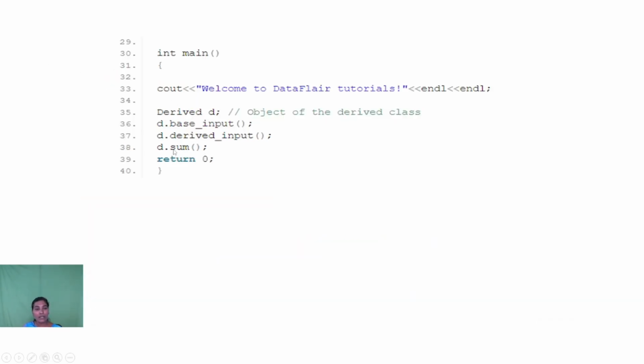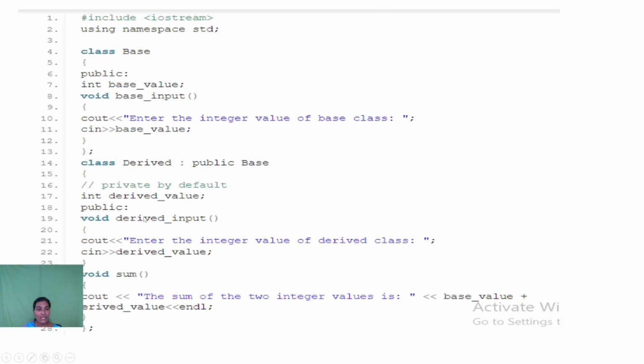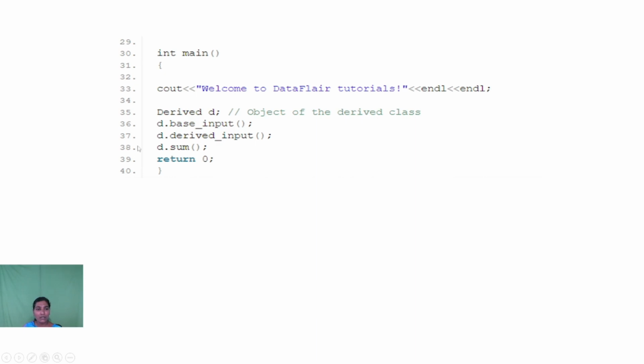Then it executes the d dot sum of function. When this function is called, it automatically invokes the function definition of void sum of, which finds the summation of two variables. One variable is from the base class and the second variable is from the derived class. So this is the explanation of this program.